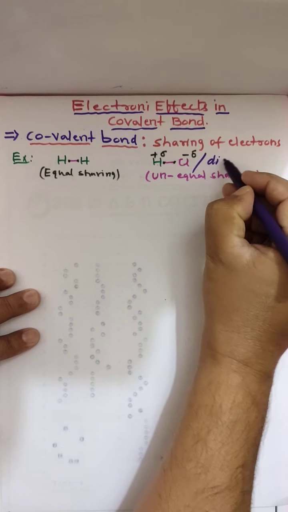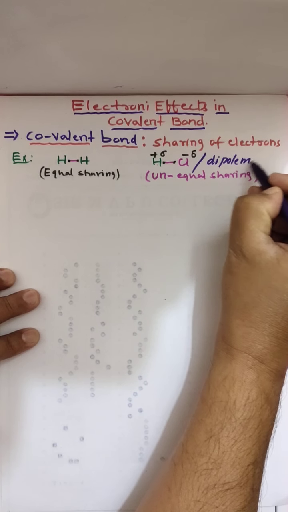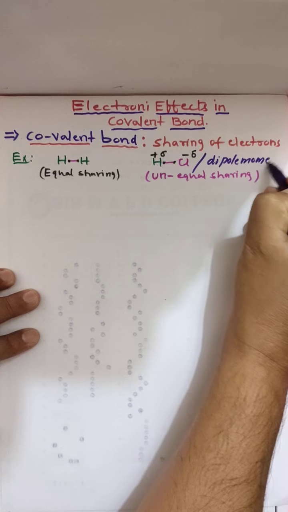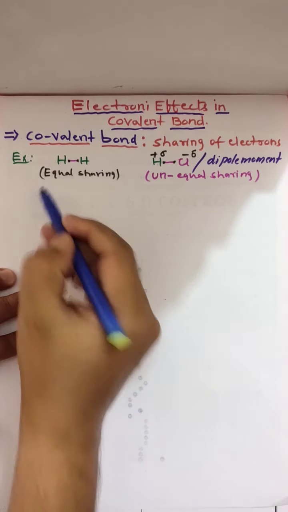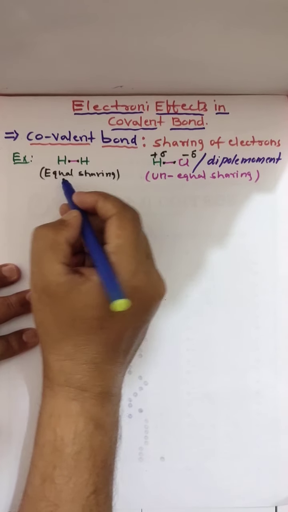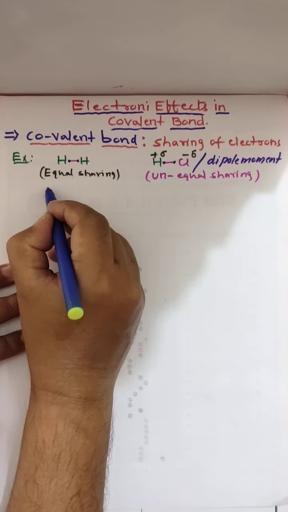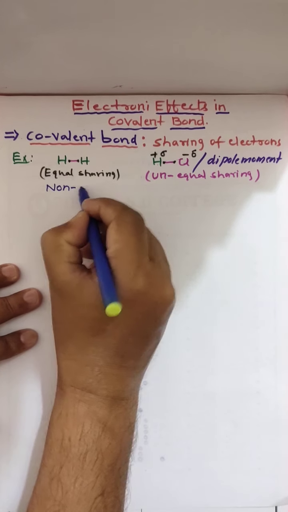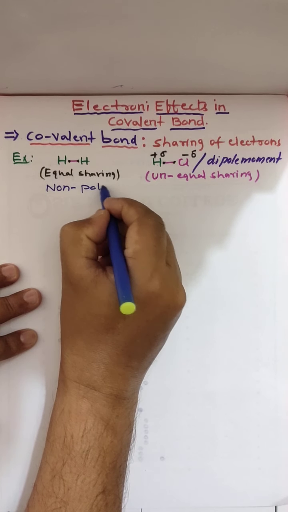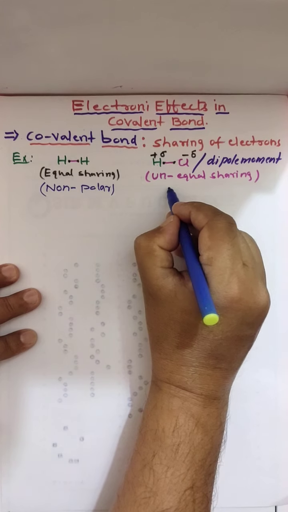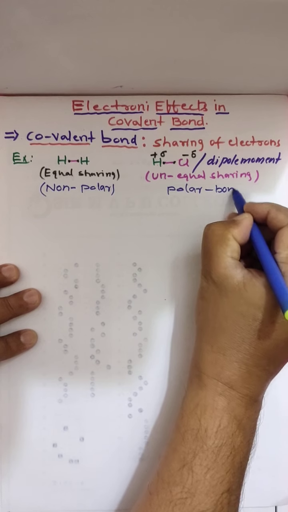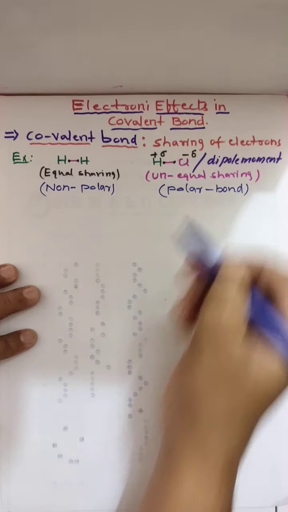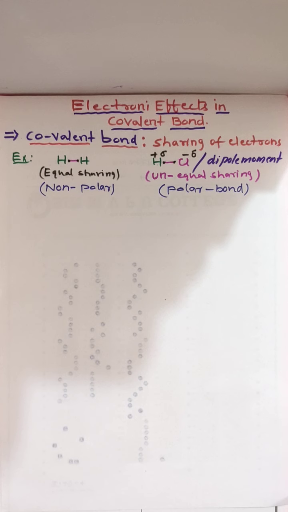Clear? When electrons are shared equally between similar atoms, we call it a non-polar bond. Unequal sharing we call a polar bond. So covalent bond is of two types: unequal sharing, polar bond, and equal sharing, non-polar bond.